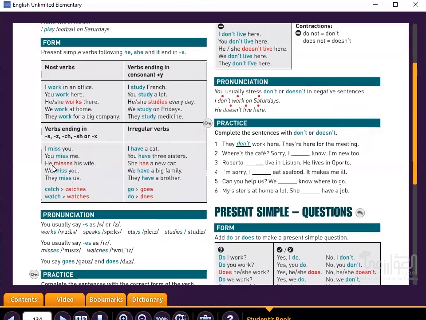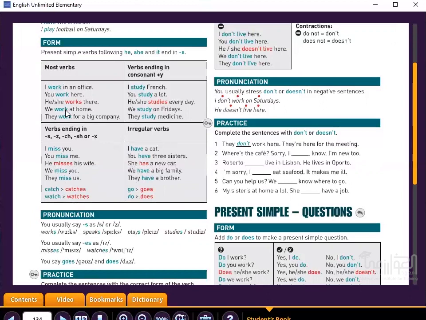But with he, she, or it, we add es. Ending in s, add es. Ending in ch, add es. So we have endings s, z, ch, sh, or x. With he, she, it, we add es.